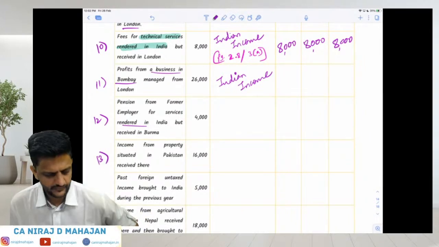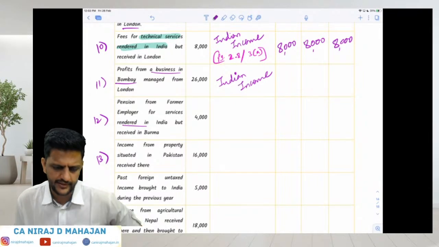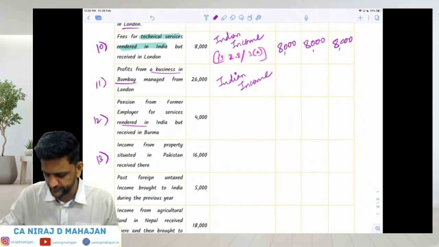11th. Profits from a business in Bombay managed from London. Again, like I said, if the business is in India, it is an Indian income. 26,000 taxable for all of them.